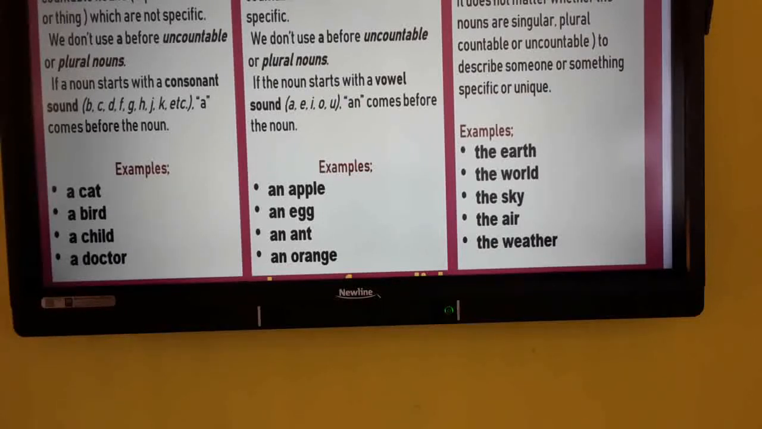If a or an is there, it means it is only one thing. I have a pen means only one pen. I have a pen, like that. So an apple, an egg, and like that.